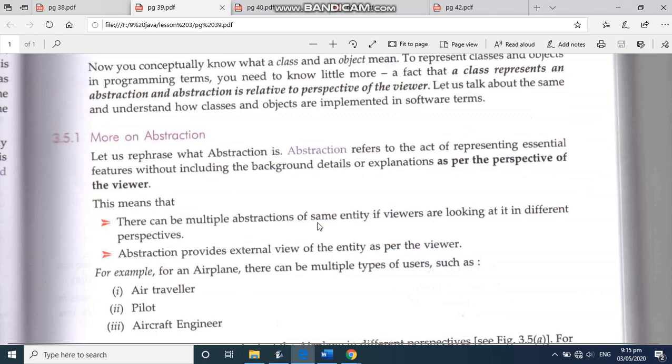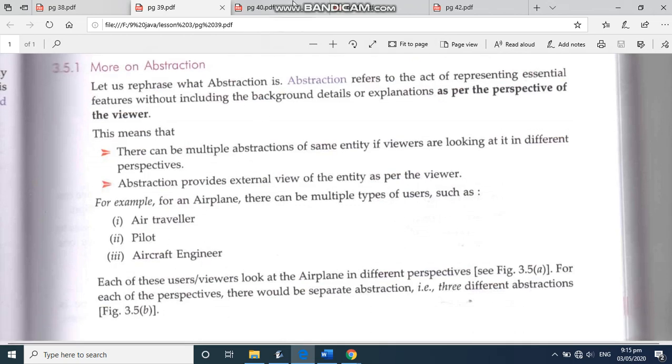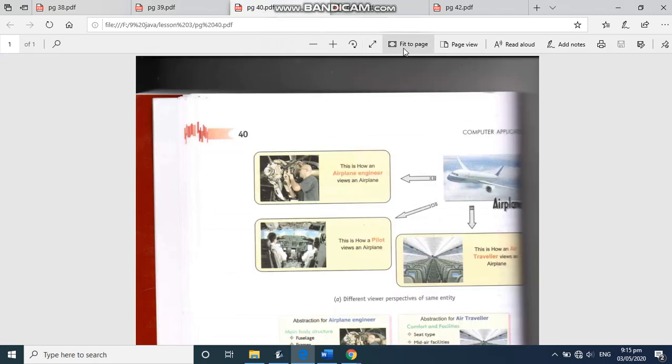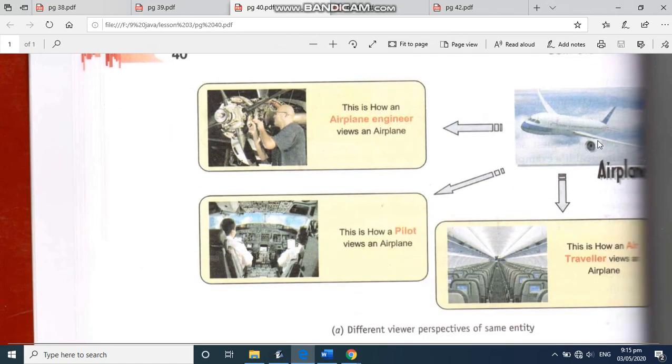There are multiple abstractions of the same entity. Entity means object, if viewers are looking at it from a different perspective. Now, the example they have taken here is that abstraction is always about the external view of the entity. It is not going into the details of what is inside that object. Now, there is one airplane and there are three types of users here. One is the traveler, one is the pilot, and one is the engineer. And if we see the abstraction for all these, you'll see here, this is the airplane.